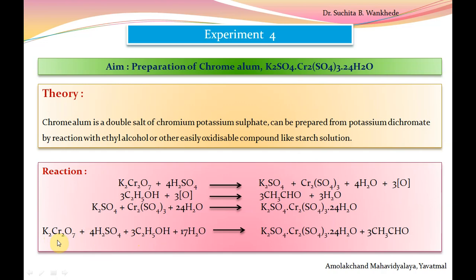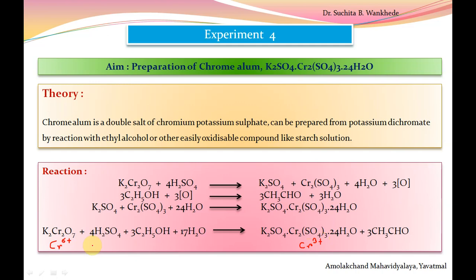Chromium in potassium dichromate is present in Cr 6 positive state, which undergoes reduction in Cr2(SO4)3. So after reduction, it is converted into Cr tripositive.